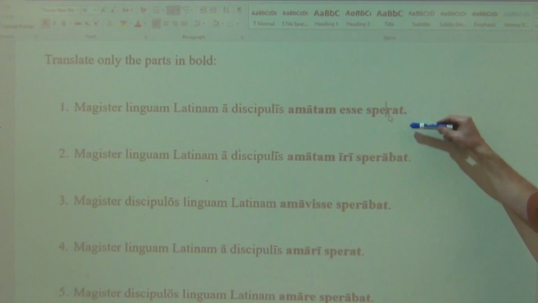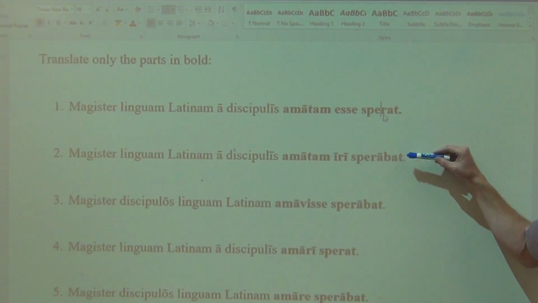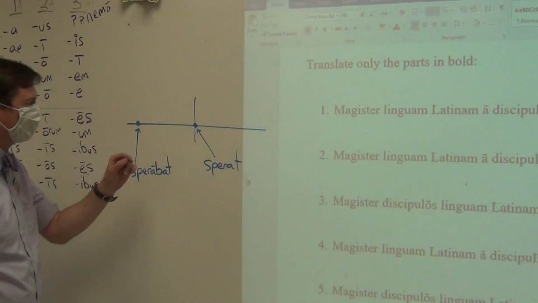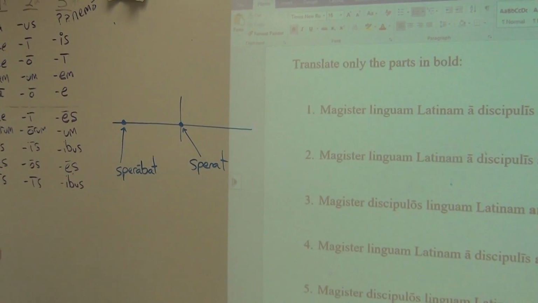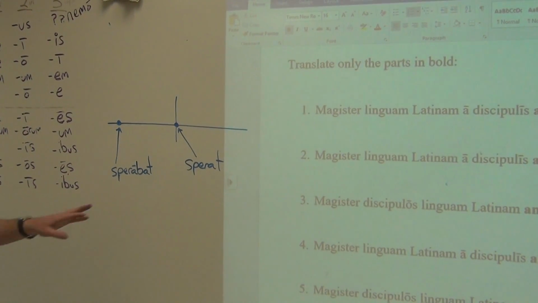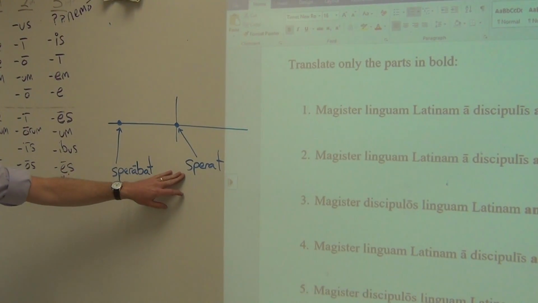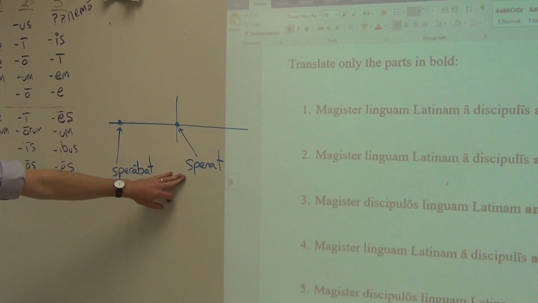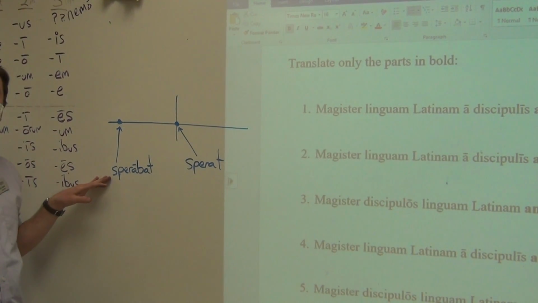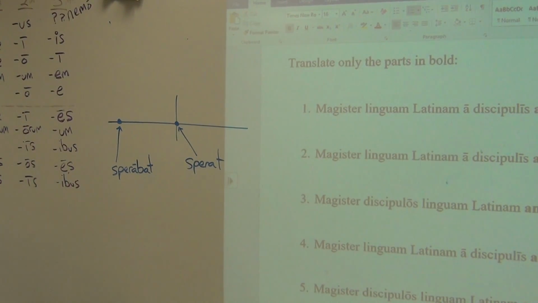So let's take a look at our introductory verbs. It's either going to be sperat or sperabat in every single instance. Now we're having our timeline over here. And remember that the vertical line is going to be the present, everything to the left is the past, and everything to the right is the future. So when we start out with sperat, he hopes, is hoping, does hope. That is different as opposed to yesterday, he hoped, or he was hoping.